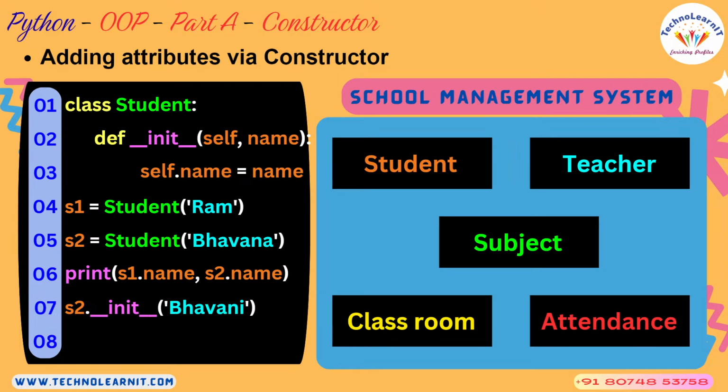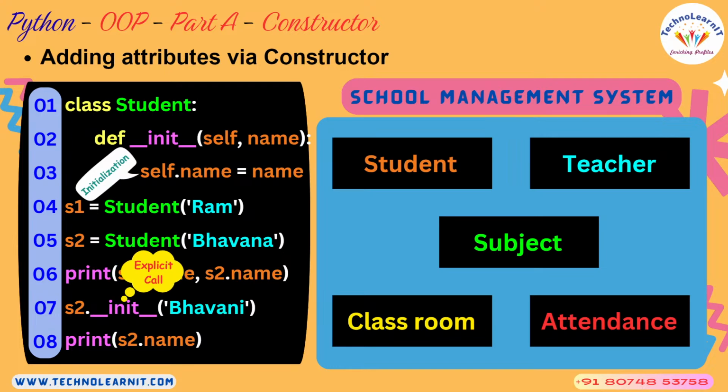Okay, S2 dot, because this constructor is just a special member function, right? And a method otherwise. And that method you are calling using the object. And after that, what happens when you are printing s2.name once again? Earlier it was what? On line number 6, s2.name would be Bhavana. After you execute lines 7 and 8 of code, you will see that the name has been changed to Bhavani. Make sense? So this is how you can explicitly call the constructor.